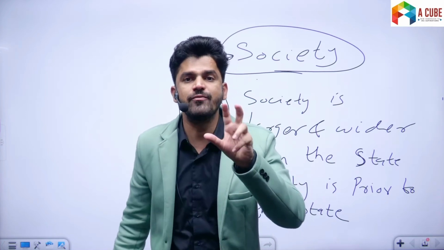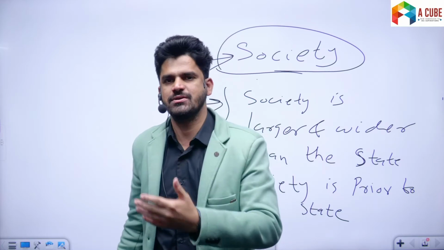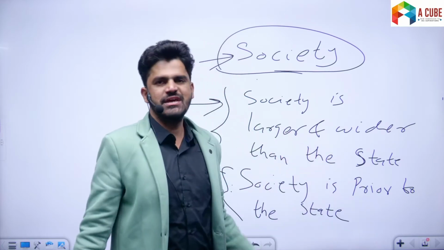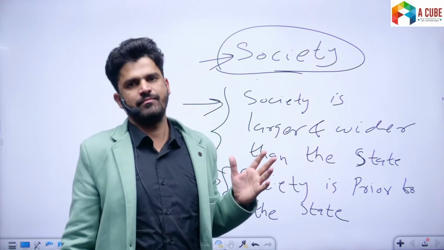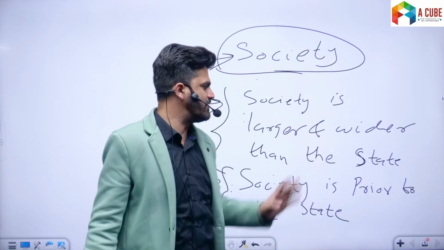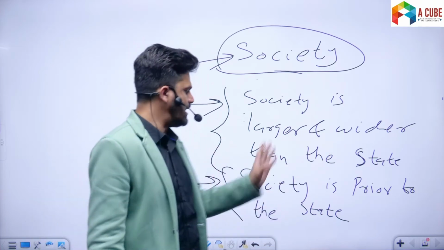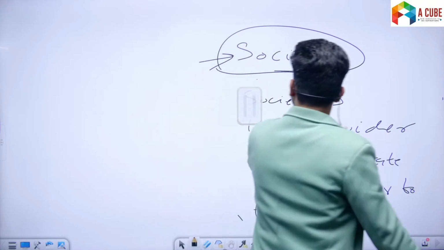So in terms of historic origin, which came first? It is society which came first. Society is prior to the state. All right, good. So society is larger and wider than the state, and society is prior to the state as well.